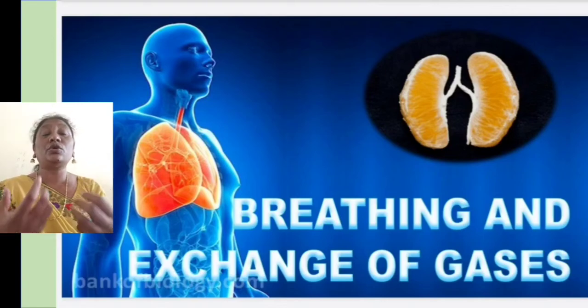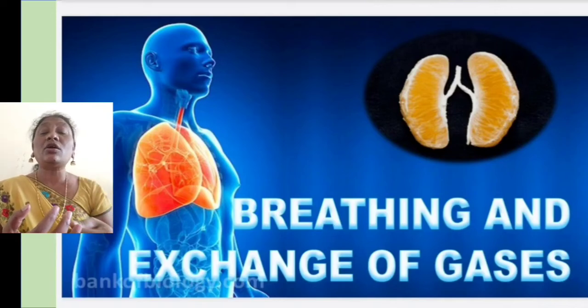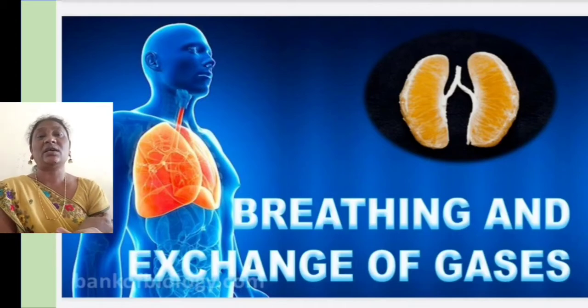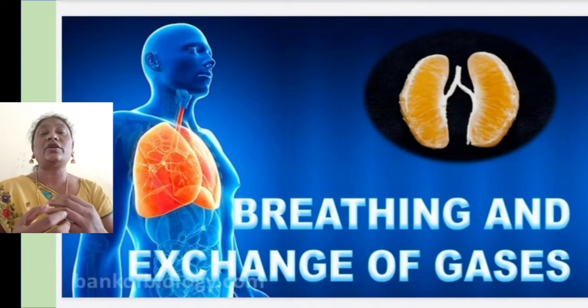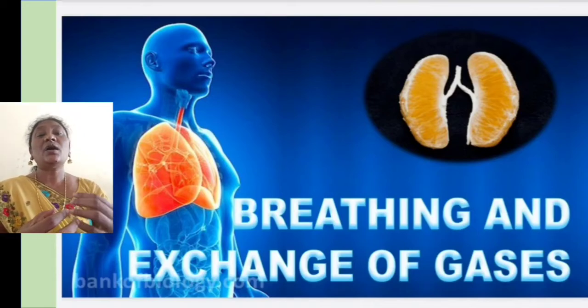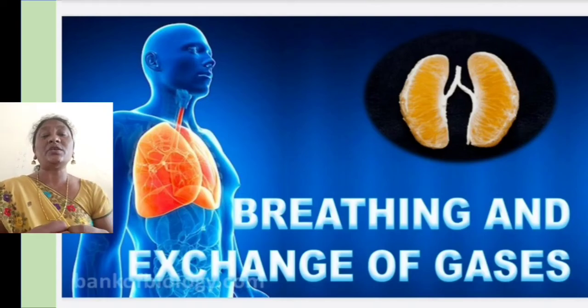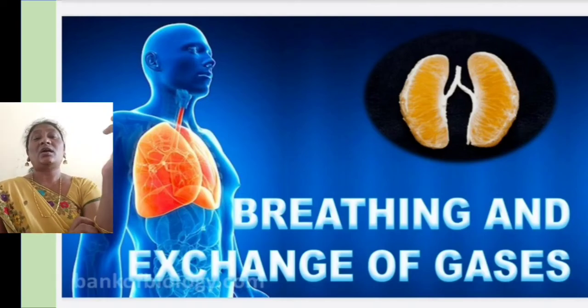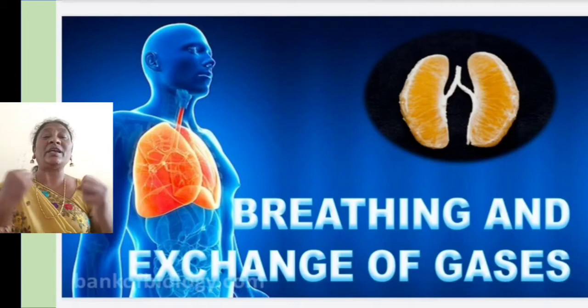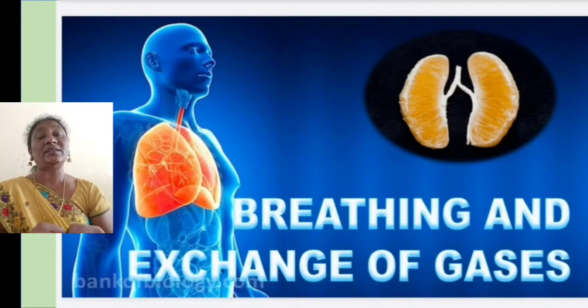At that time, the oxygen supply is insufficient, so this accumulates in the muscles, and glucose is converted in the form of lactic acid. This lactic acid results in muscle cramps. Muscle cramps means the muscles are dragged back while we are sleeping. In winter season we can find more.